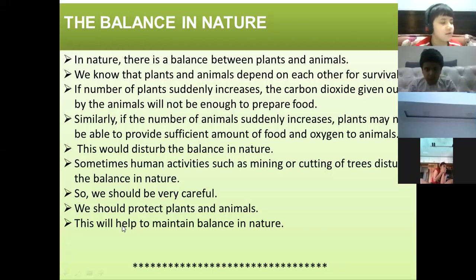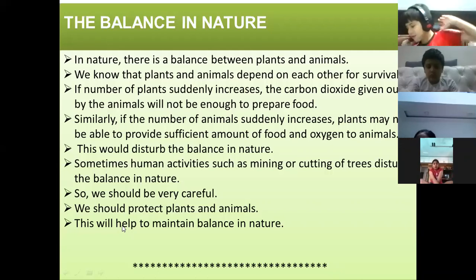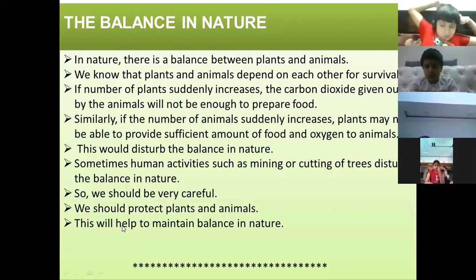Because animals need oxygen to breathe and they also need food, and animals and plants both depend on each other. Very good. If the number of animals increases and plants are very few, they will not get enough food and oxygen and they will start dying. And the balance in nature will get disturbed.